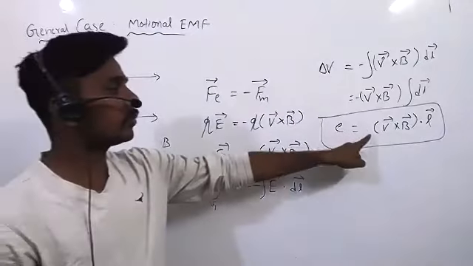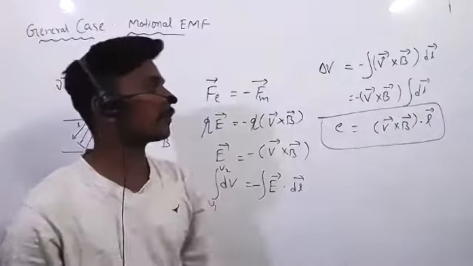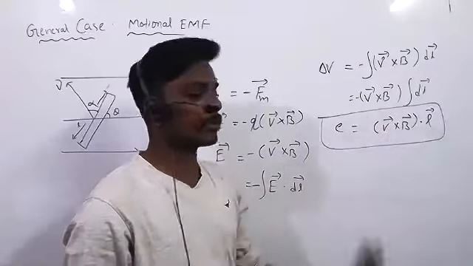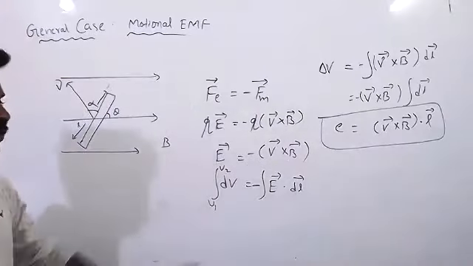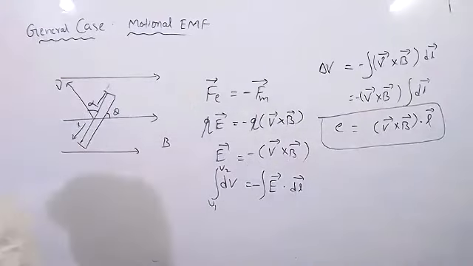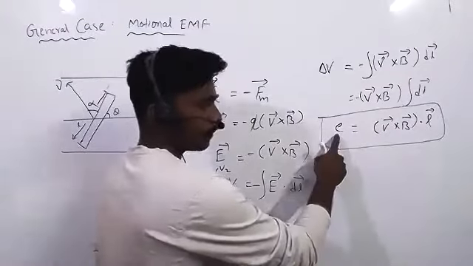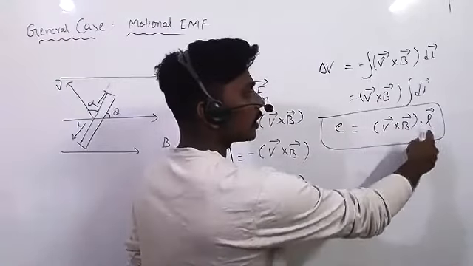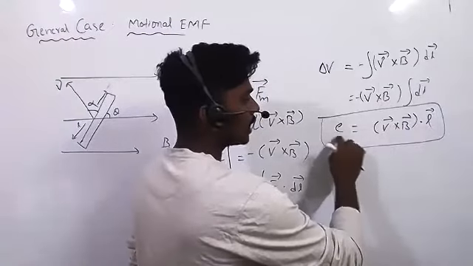Just E equals V bar cross B bar dot L bar. Here a cross product is there, and with these two a dot product also is there. It is the general case. It is a scalar quantity, because V bar cross B bar is a vector, and vector dot vector gives a scalar.